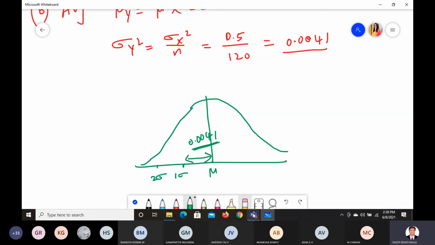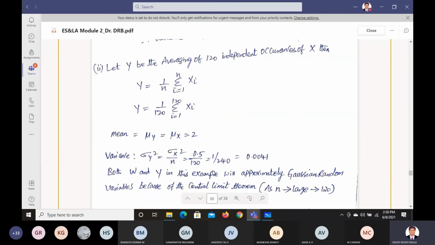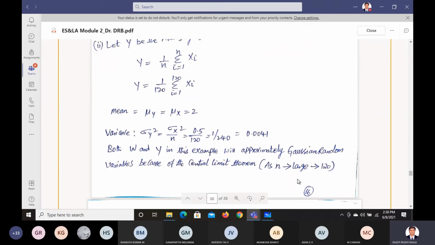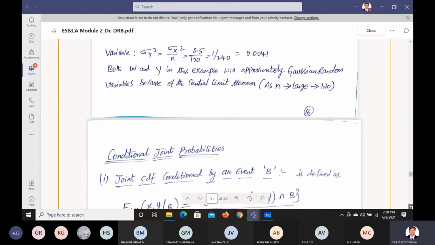So that's what we are trying to find here. Is it clear? Both w and y in this example will be approximately Gaussian random variables. So based on the central limit theorem, we are doing it. The value of n is large, so we are applying that.